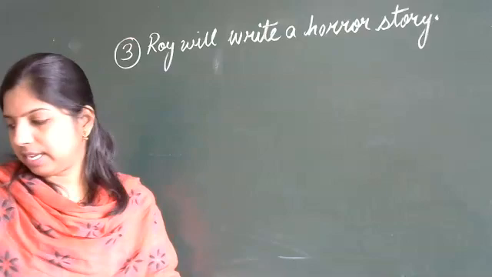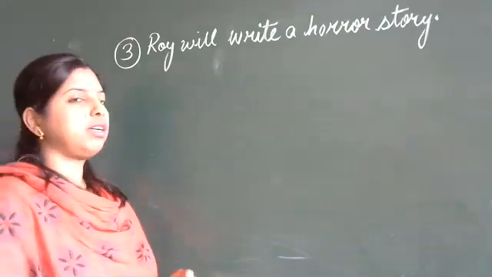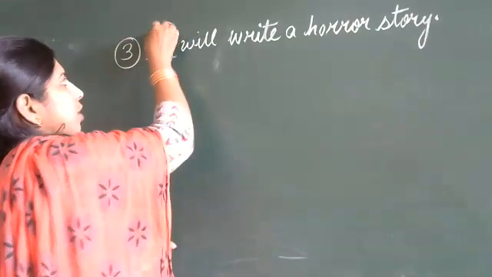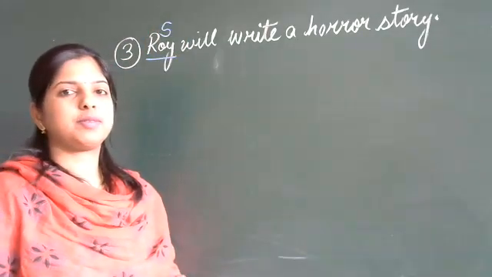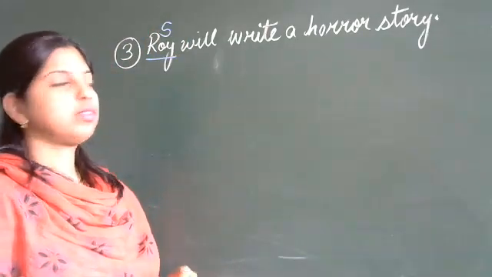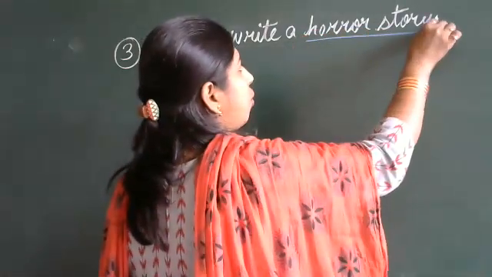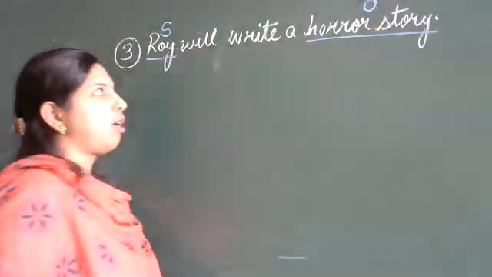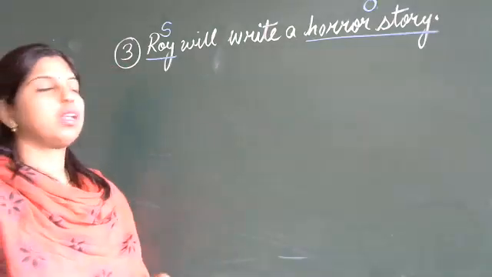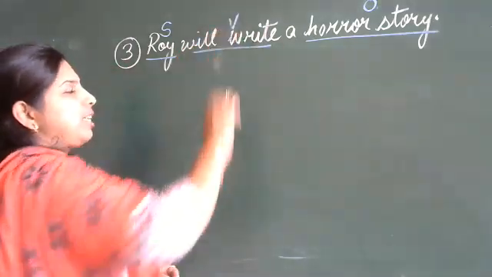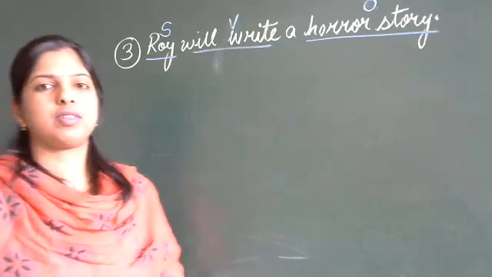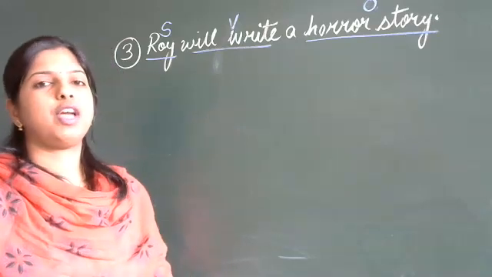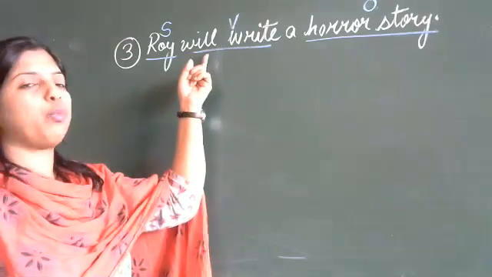Active voice. Correct. Exactly. Where is the subject here? Roy is the subject. Where is the object? Horror story. This is the object. And where is the verb? Will write. Which tense is it? Future tense. Yes, because we have used will.